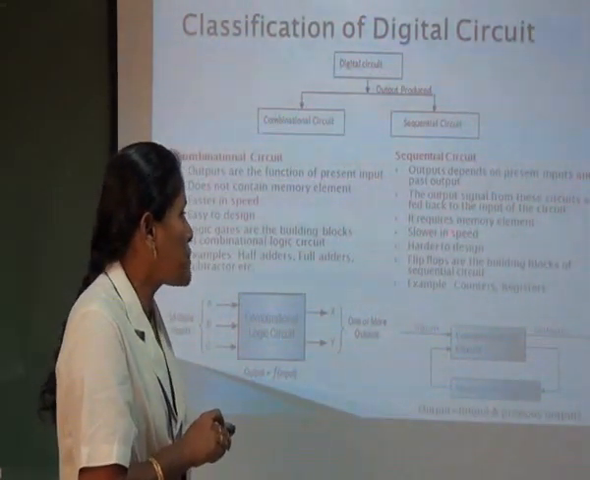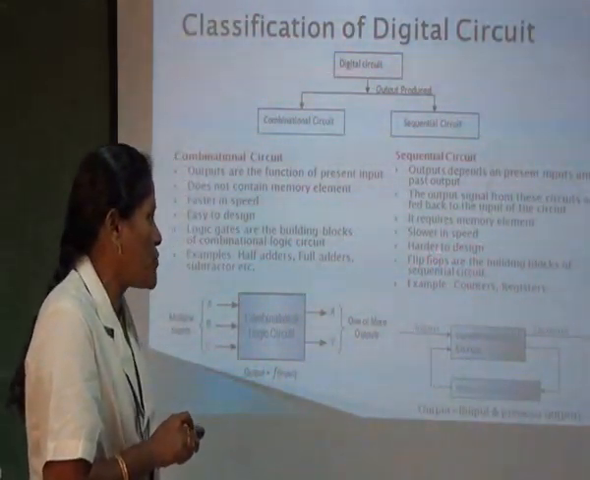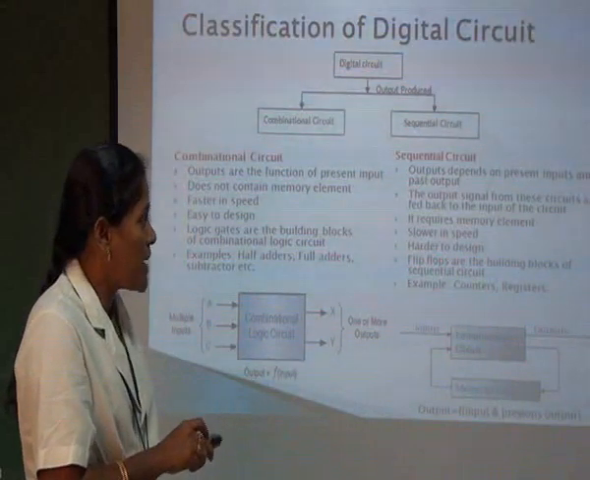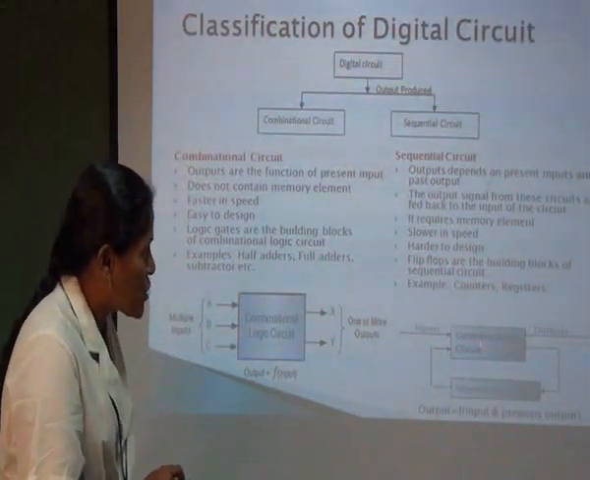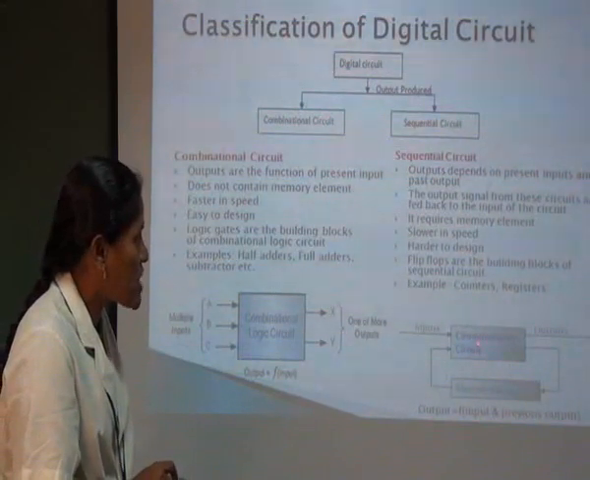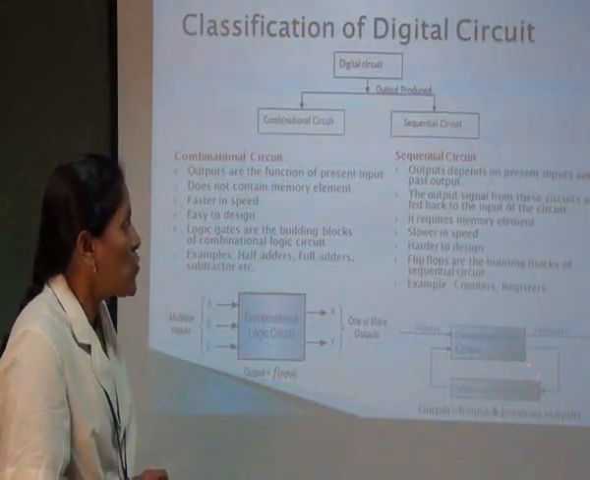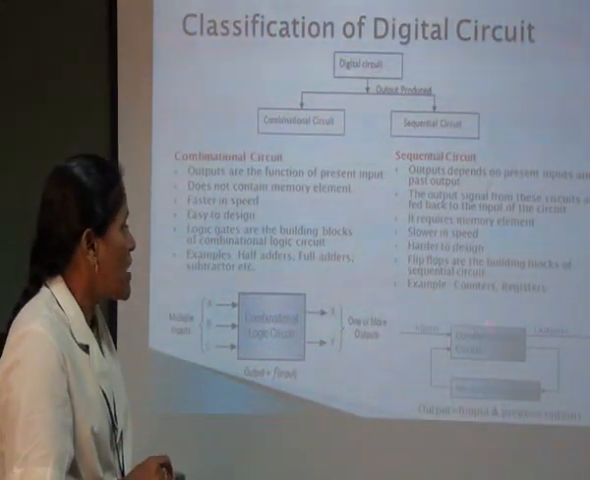Therefore, it is slower in speed and harder to design. Flip-flops are the building blocks. Examples are counters and registers. These are the building block circuits of the sequential circuit. So a sequential circuit is nothing but a combinational circuit along with memory units, required for checking the previous results.